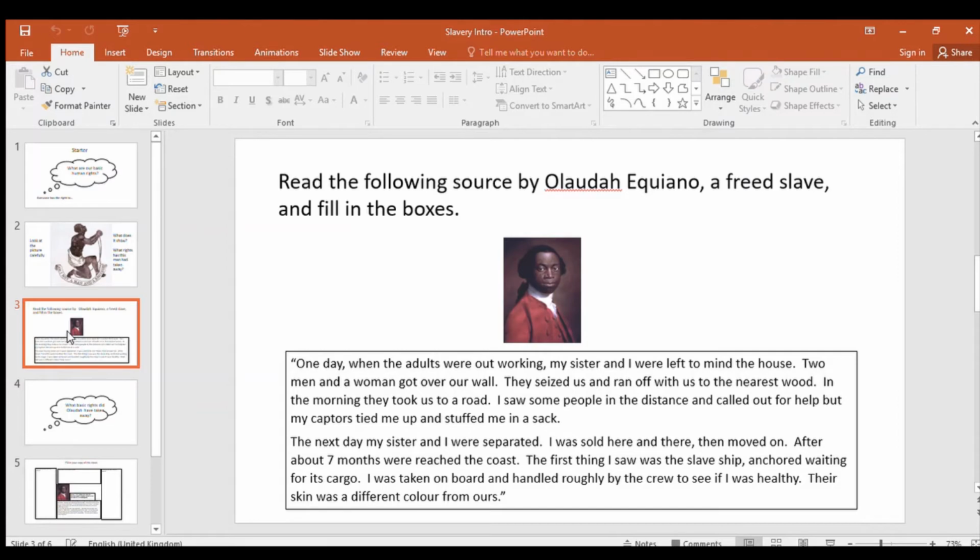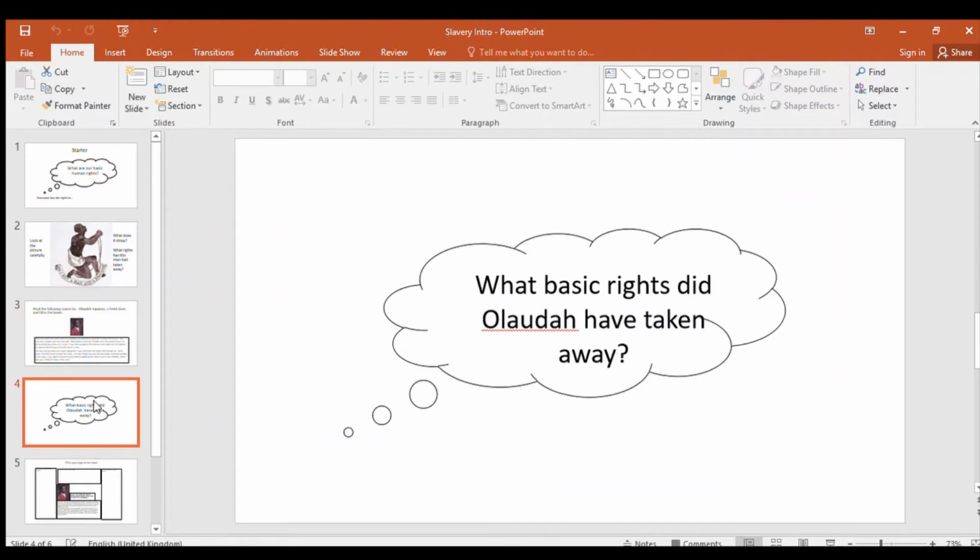So we're going to have a look at Olaudah. You've got on the sheet, on the PowerPoint, a description of his capture, how he's described his capture. I want you to read through that, please, and try and work out how it happened. The obvious question, what basic rights did he have taken away from him? All right, that I want you to do.